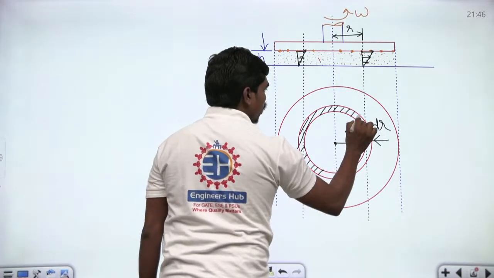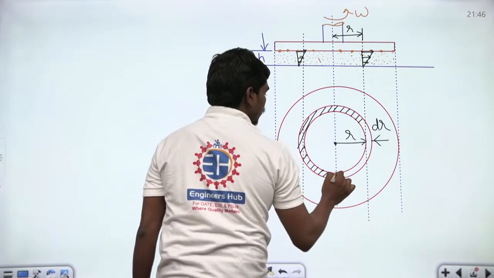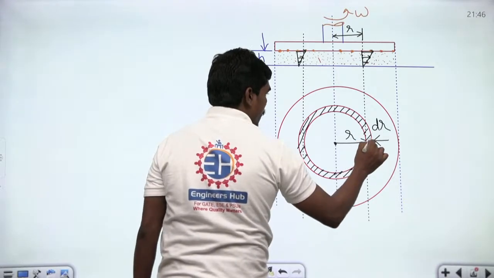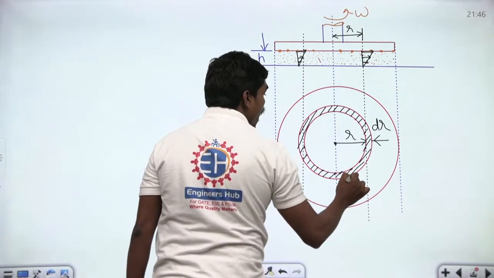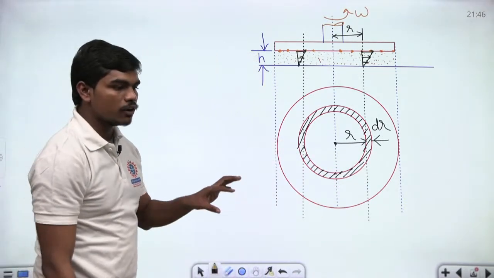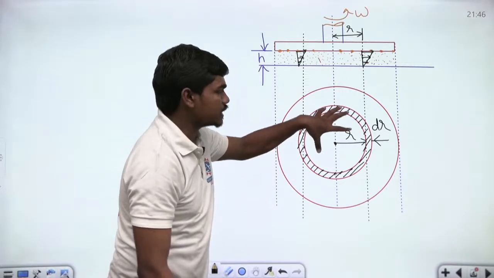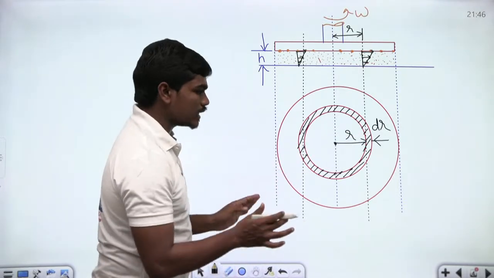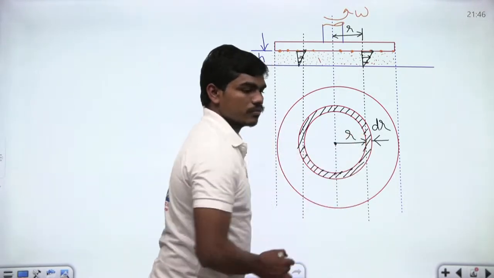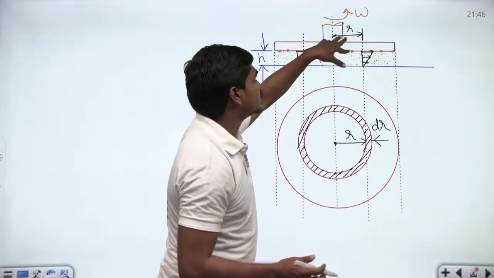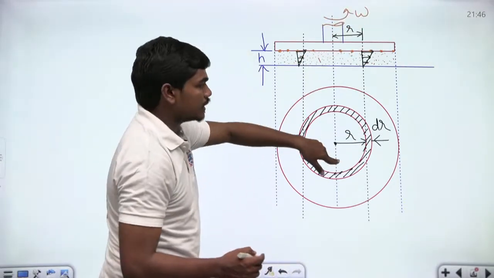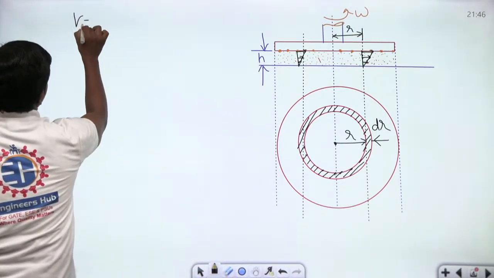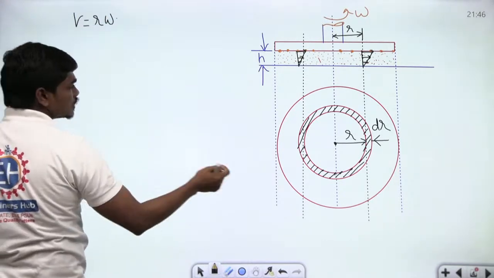Look carefully, this small area which is here is in contact with the fluid, correct? Yes or no? Can you all identify that this small area on the disc is in contact with the fluid? And if this radius is small r, can you tell me what is the linear velocity at this point? If this disc is rotating at an angular speed of omega, then the linear velocity at this location is r times omega, correct? So v is equal to r times omega.